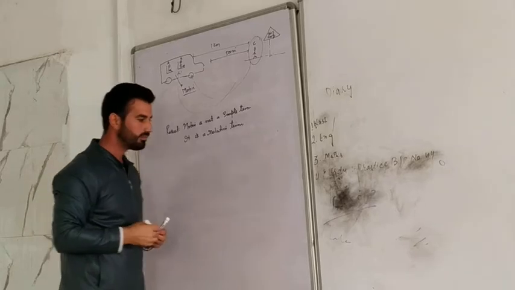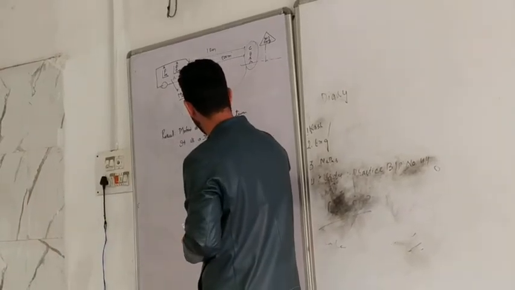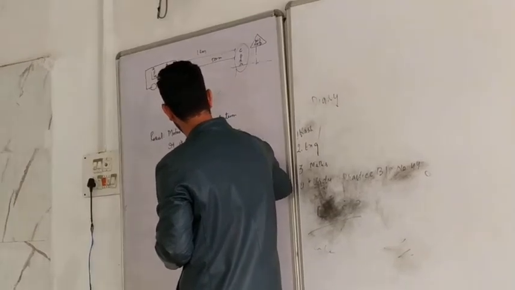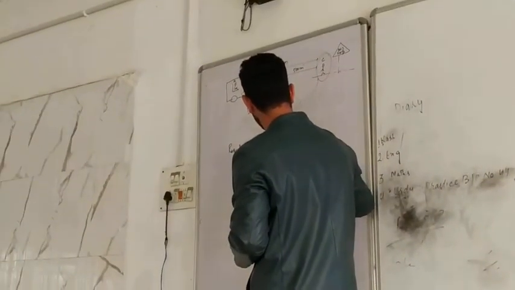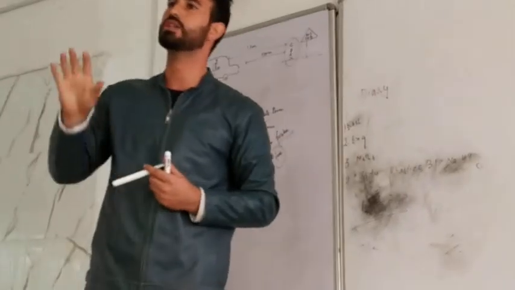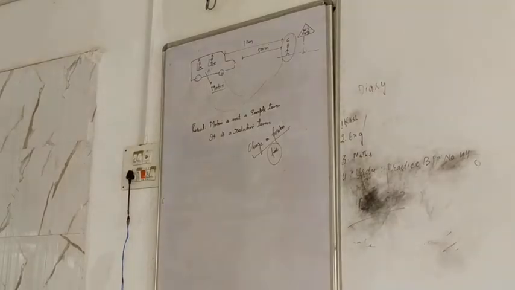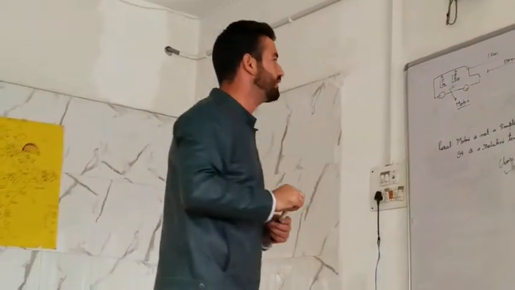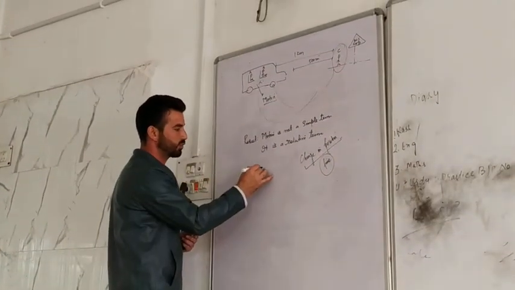Now, I said change in position. Whenever an object changes its position, one thing is involved, that is time. There is no physical quantity which can change without time. Any physical quantity, if it changes, it will change with time. So time is involved in each and everything. Regarding that, we have two types of motion.